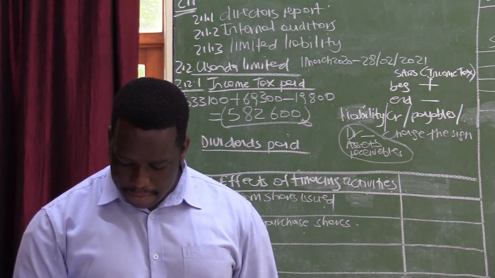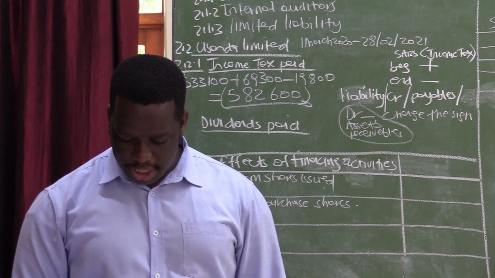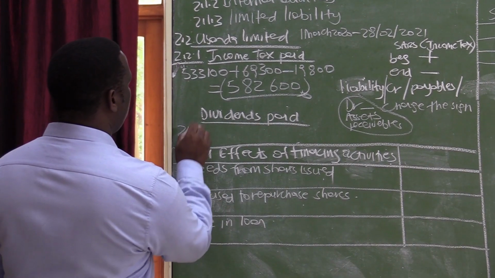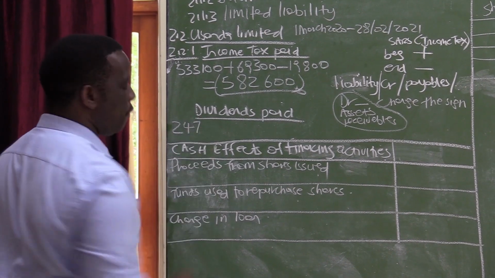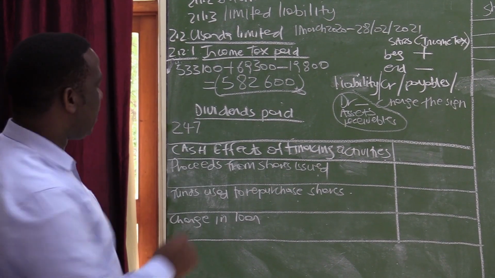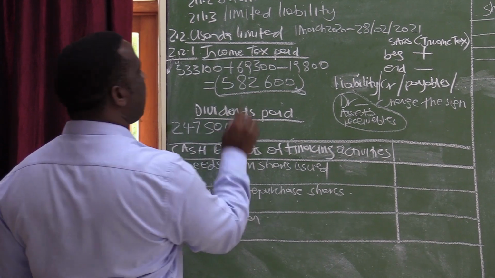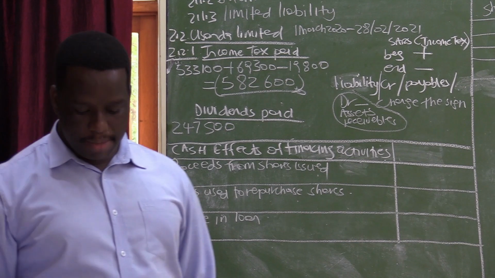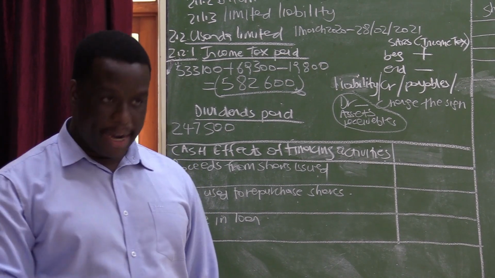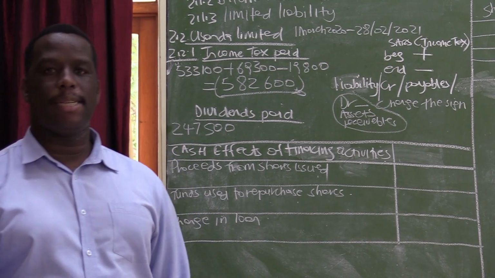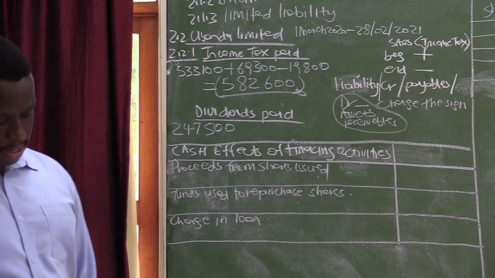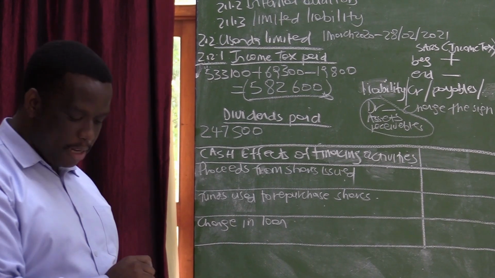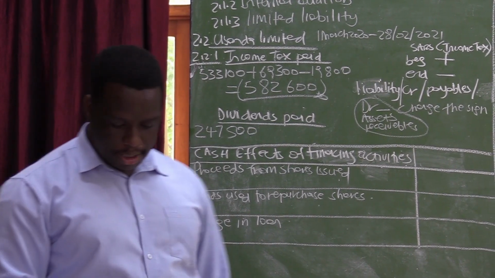So what we are therefore saying is that if you look at our calculations here, the shareholders for dividends at the beginning is given in information B. The amount that we were owing shareholders at the beginning of the year was 247,500, which is the final dividend for the previous year. And therefore we need to pay interim dividend for this year, because the final dividend for the current year will not be paid in the current year, it will be paid in the following year. So we will only be paying the amount owing at the beginning plus our interim dividend.